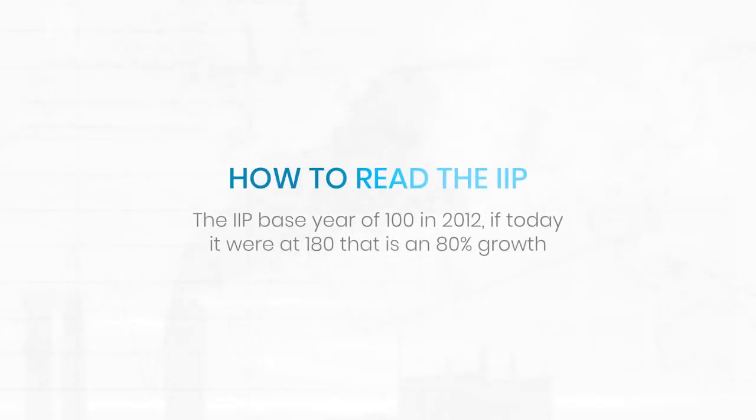For example, let's take the IIP index to be 180 presently. So what it means is that since 2011-12, when the index was formed, the manufacturing activity in India has grown by 80%. Generally, higher IIP is good for the economy. What it indicates is that there is a strong manufacturing activity which is driven by strong demand, and there is a stronger demand for goods and services, which essentially means that the GDP, which is a broader constituent, is also doing well.